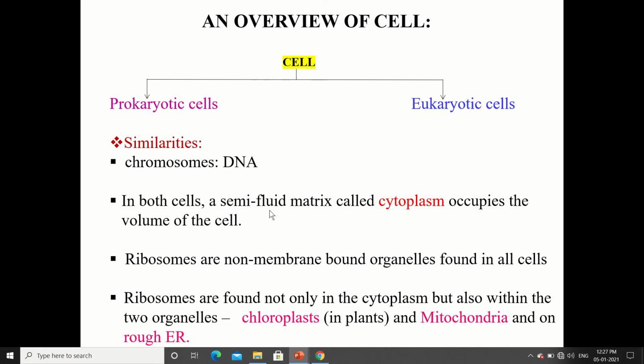In both cells, a semi-fluid matrix called cytoplasm occupies the volume of the cell. Ribosomes are non-membrane bound organelles found in both types of cells. Ribosomes are found not only in the cytoplasm but also within two organelles, the chloroplast in plants and the mitochondria, and on the rough endoplasmic reticulum in both plants and animals.